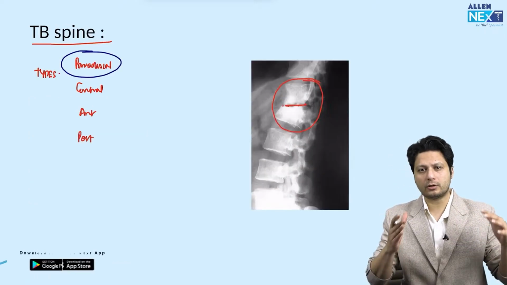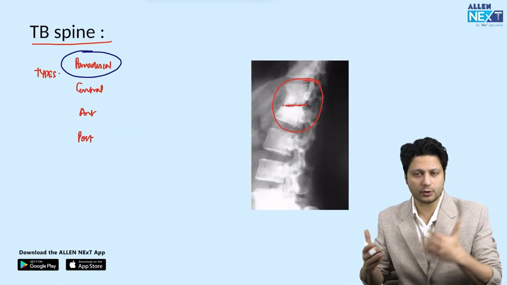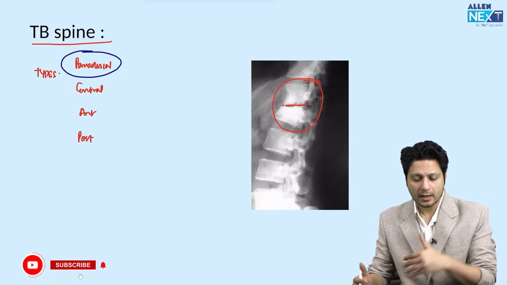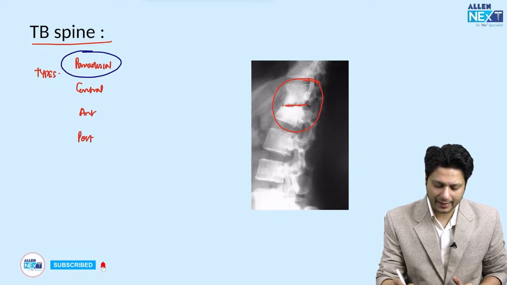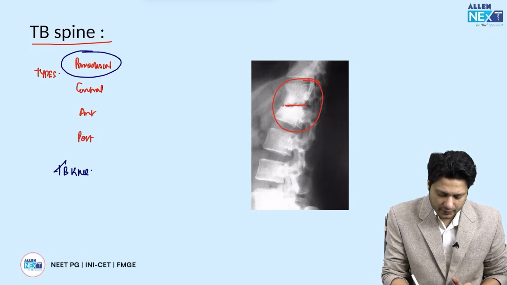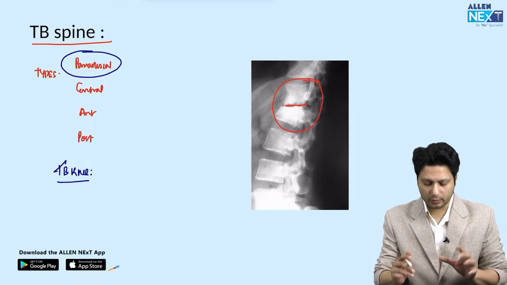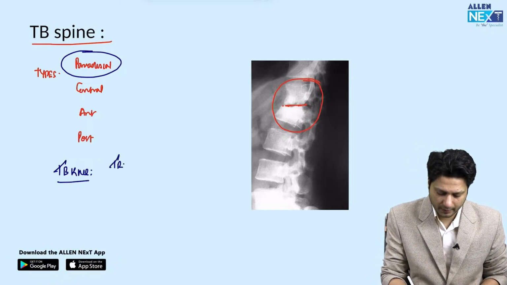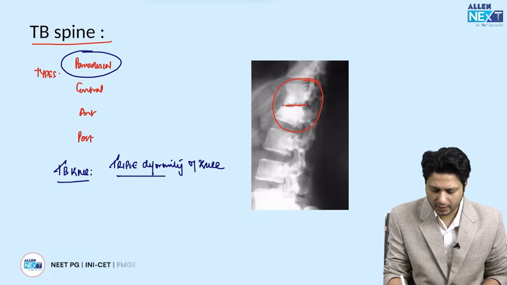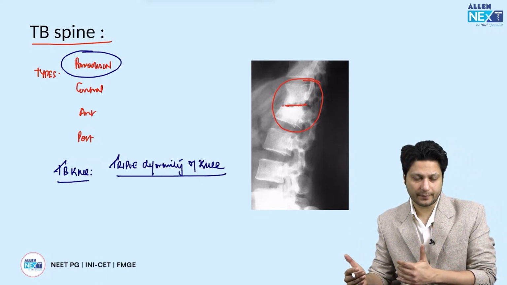So we have talked about tuberculosis of the hip and tuberculosis of the spine. Now, till date, they haven't asked anything related to tuberculosis of the knee joint. But if they ask you this question for the first time, then the only thing they can ask is the triple deformity of the knee joint. Why? Because these are the clinical features of tuberculosis of the knee joint. All right.